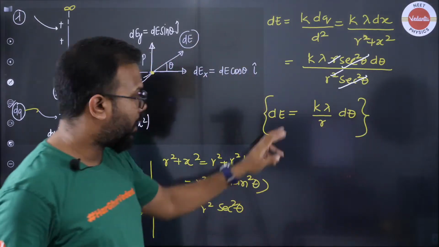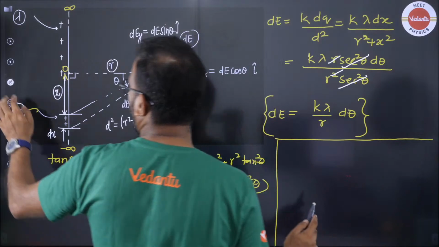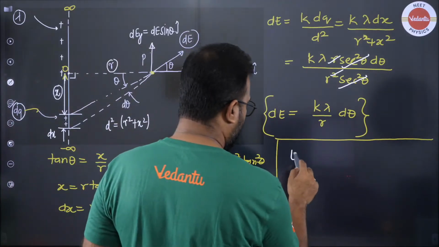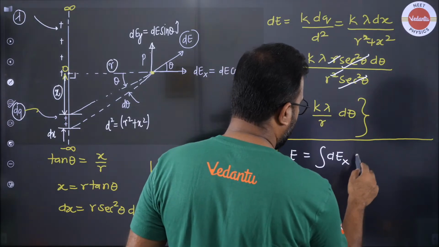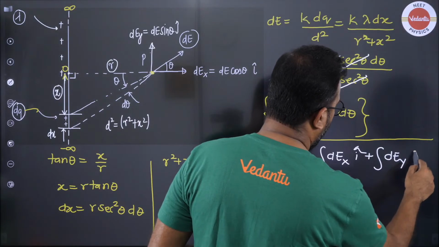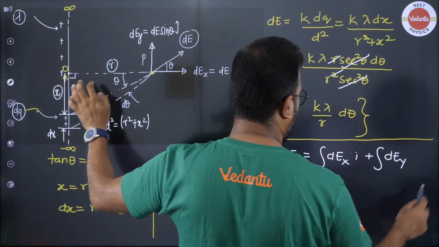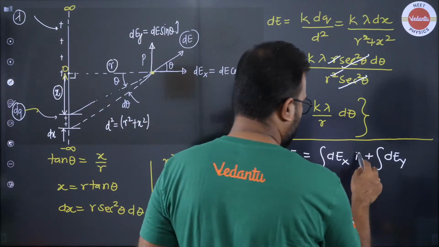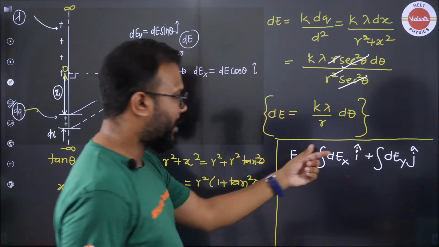Breakthrough, because now you have your electric field overall that you want to find out. You will say that your electric field is the integration of dEx i cap and integration of dEy j cap. Hope this is making sense for all of you. We have found dE.